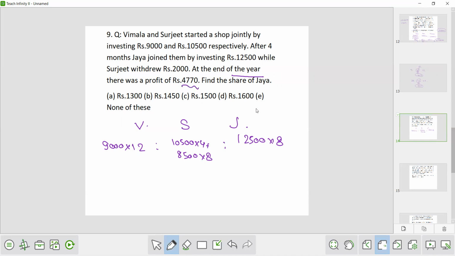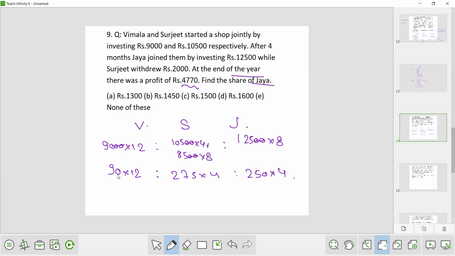The total profit is given. So once we find the ratio, we will be able to find the share of Jaya. So this is 12 into 90,000. Again, cancel 20 from here, 20 from here, 20 from here, 20 from here. So this is 90 into 12 is to 105 into 4. So this will also be 85 into 4. So this will become 170 into 4. 170 into 4 plus 105 into 4. This will be 275 into 4 is to, this will be 125 into 8. So we can write 250 into 4.